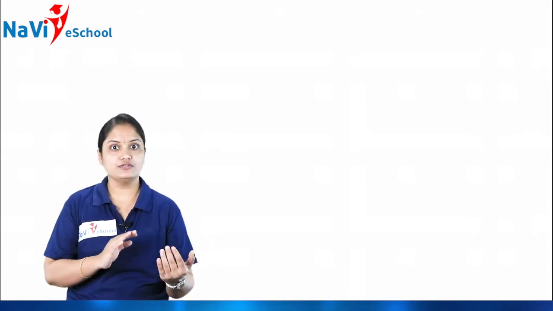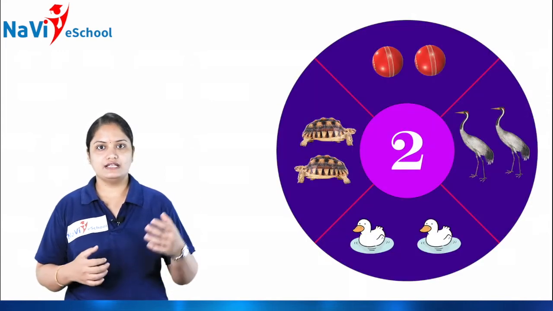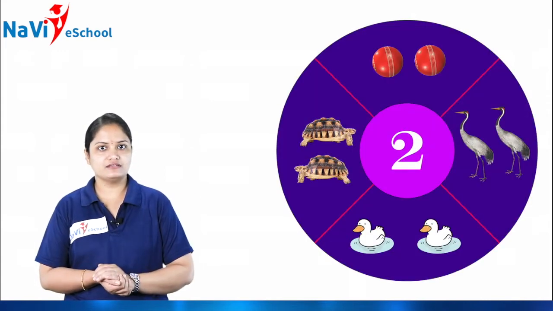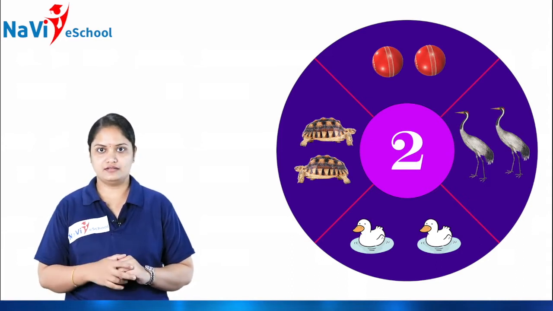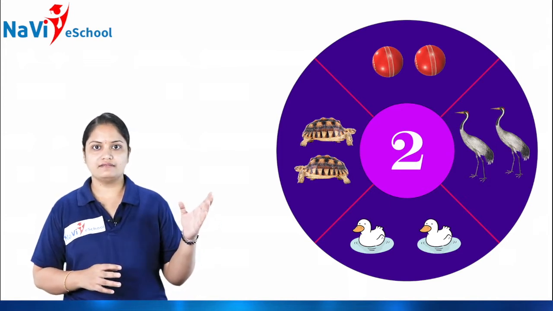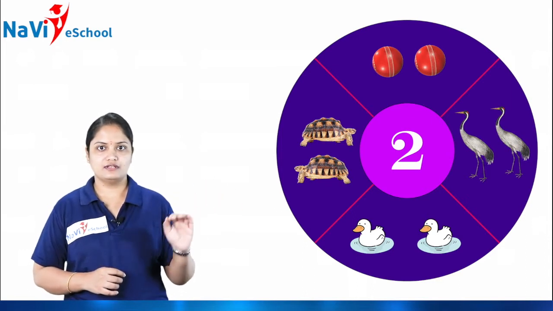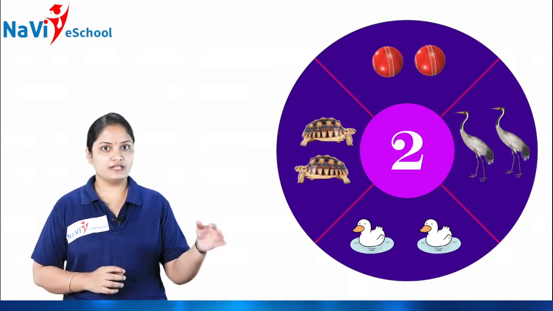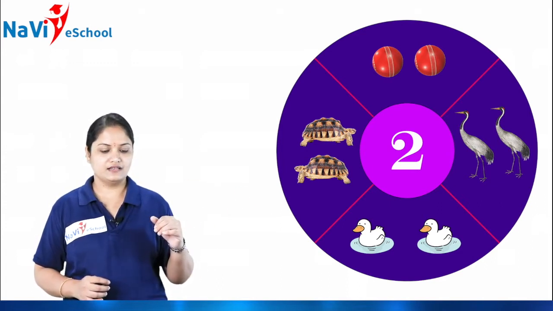After 1, usually children we say, see children, in this picture what I have done is I have increased only 1. For example, the balls I have kept here, one ball, then another ball. Here I kept one tortoise, another tortoise.